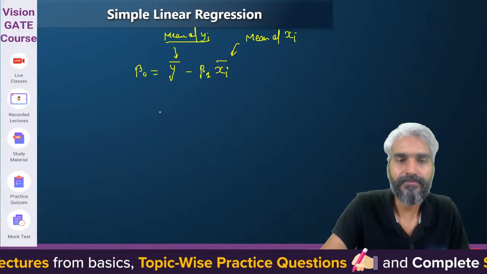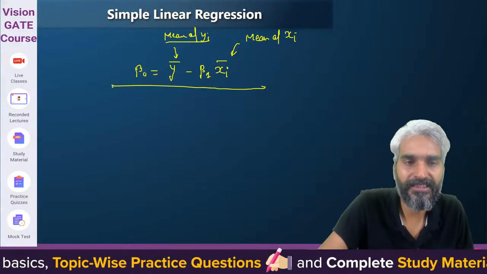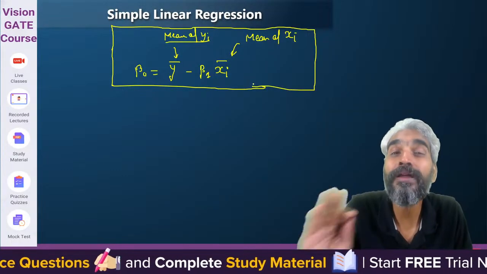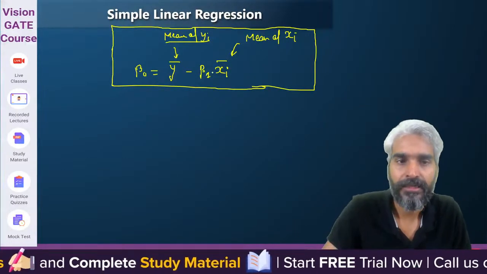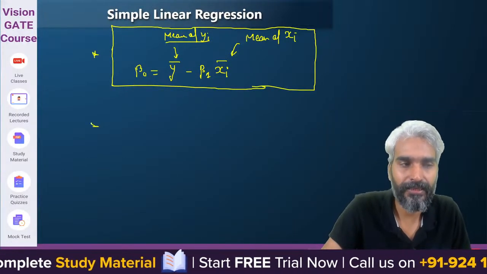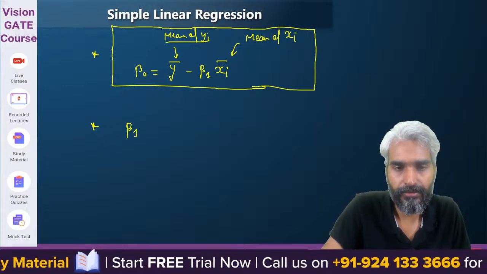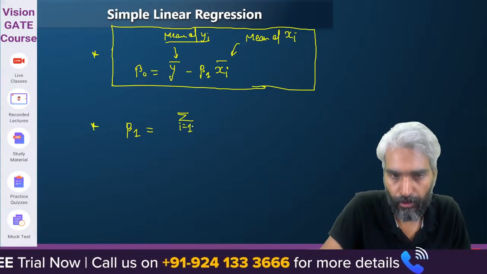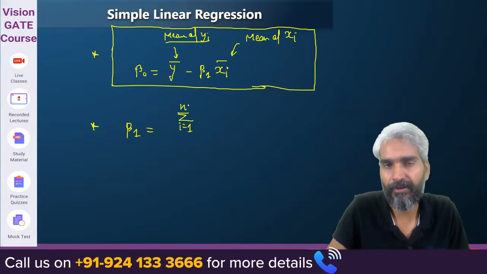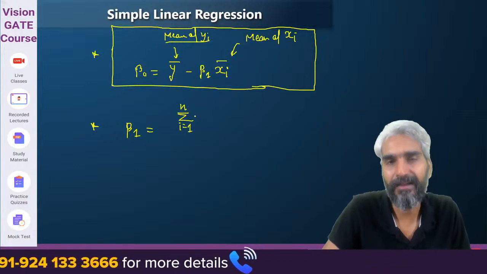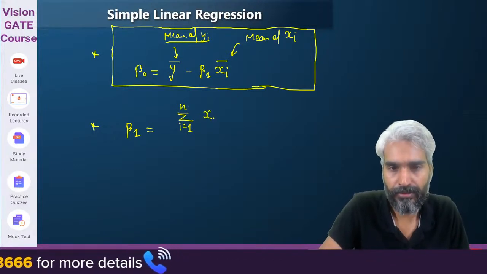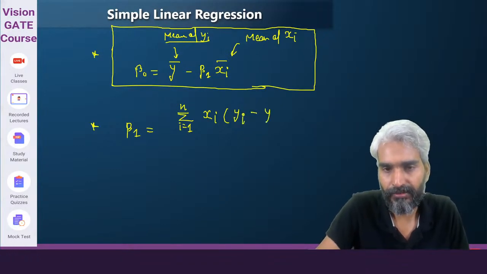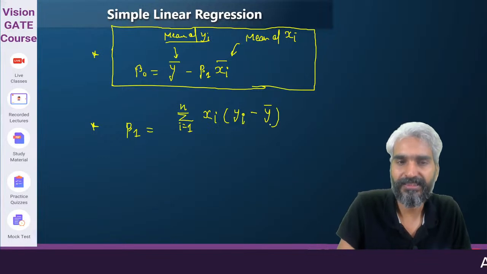Clear? Now, when we talk about beta 1, so this is the formula for beta 0. With respect to this, numerical problems can be asked. Another one will be beta 1. So how do we define beta 1? So beta 1 will be summation. I'm not going into the mathematics of this because the algebra will be too heavy on this particular aspect, but certain things have to be remembered. So you can see xi, this will be nothing but yi minus y bar.